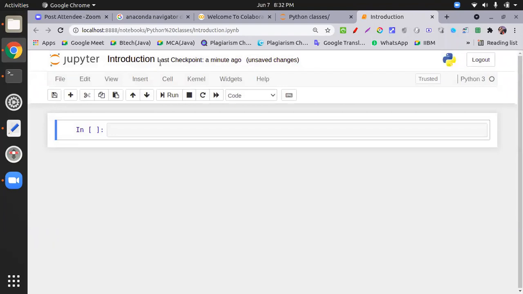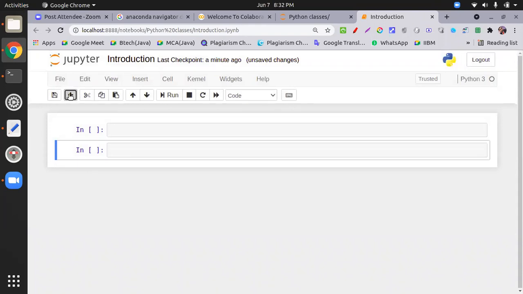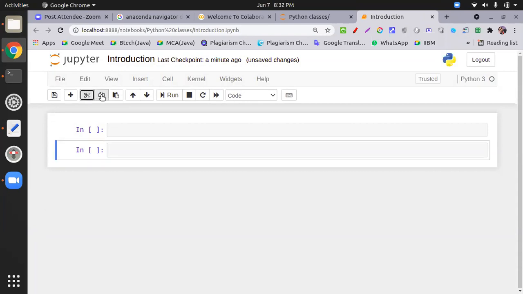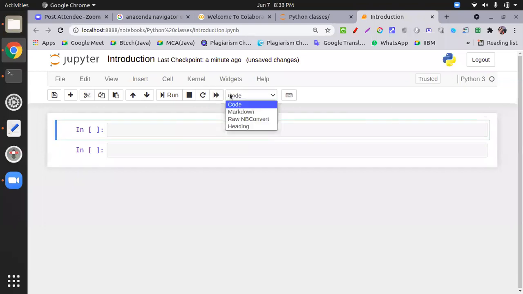It will look like a Google Doc file. If you see Google Docs, these are the same things. Plus is for adding a cell, scissors for cutting the cell, copy paste for copying the cell, Control C, Control V, and arrows to move it up and down, and run the cell. You can use a cell in different formats. Code means you have to execute the programming code. Markdown, you use to make a heading. Raw NBConvert means that the cell is not read by the Python compiler, and then heading. All these things you can do easily.